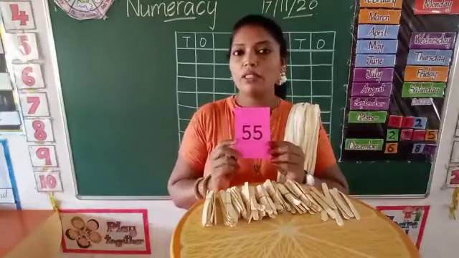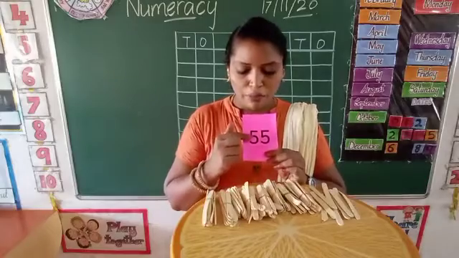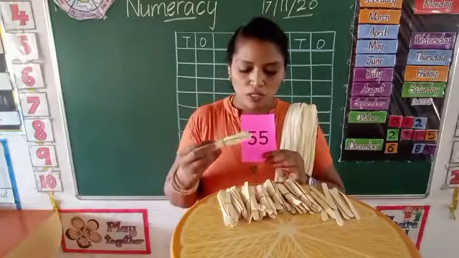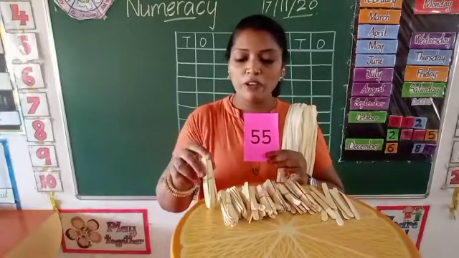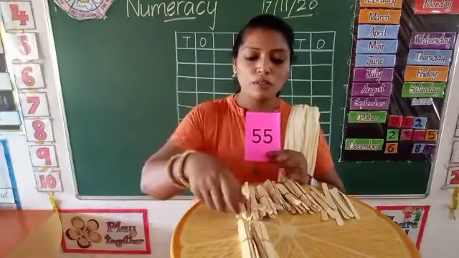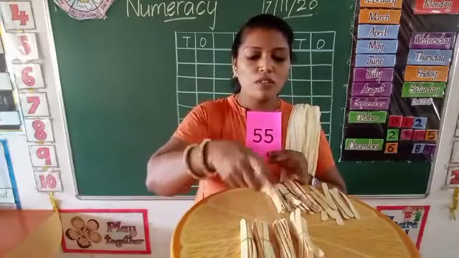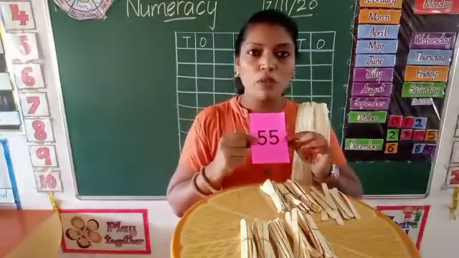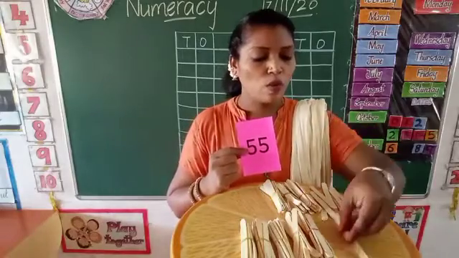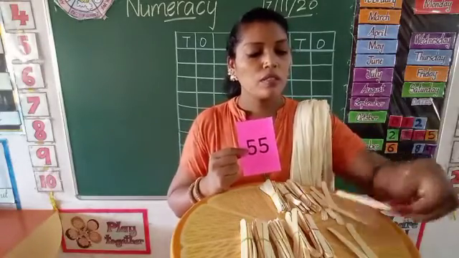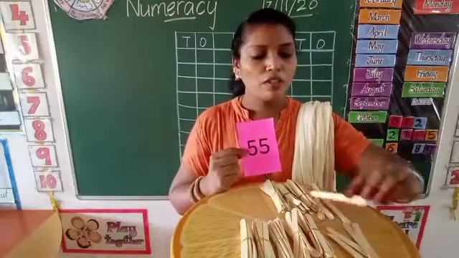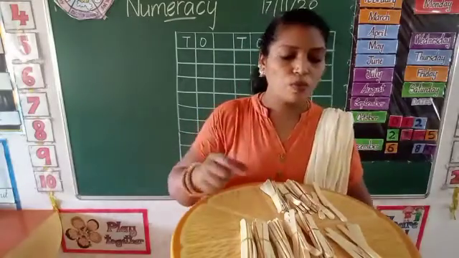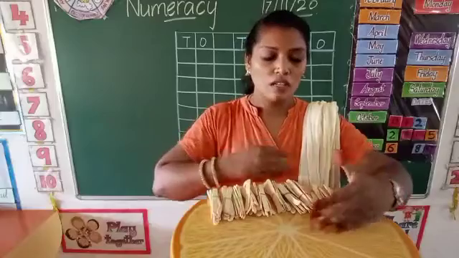So for example, I have here 55. So 55 means 5 tens, 5 ones. One bundle means 1 ten. So here I have to pick 5 tens. I'm going to pick 5 tens. 1, 2, 3, 4, 5. So I have picked 5 tens. Next I have to take 5 ones. So from the loose sticks I'm going to take 5 ones. 1, 2, 3, 4, 5. So 5 tens, 5 ones, 55. So in this way you have to make your kids count in your house.